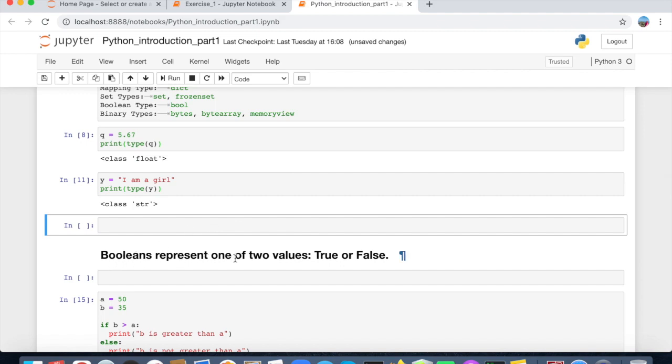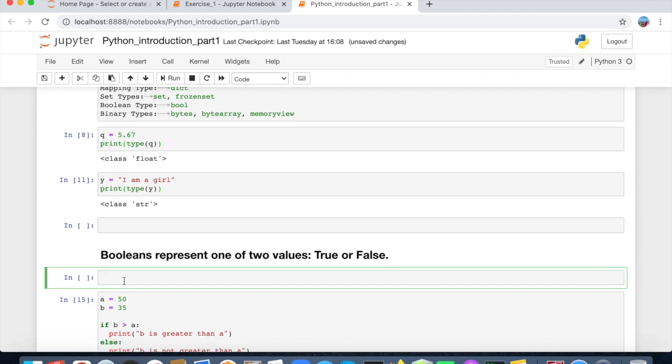Boolean represents one of two values, true or false. What is Boolean? I can write print 5 equal to 5. What can we say from this silly program? We all know 5 equals 5.